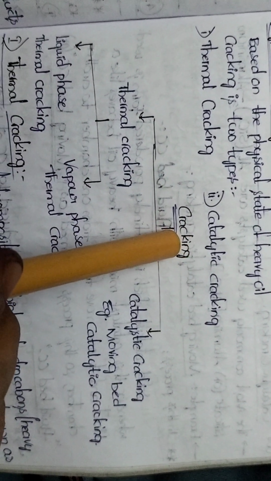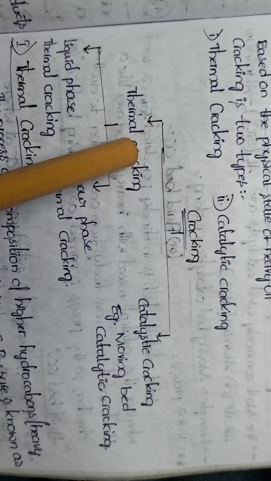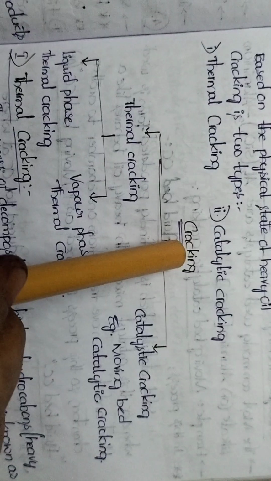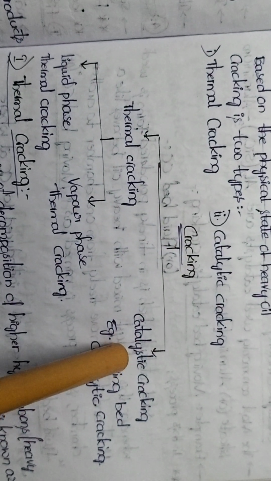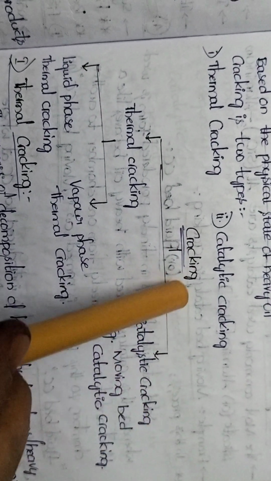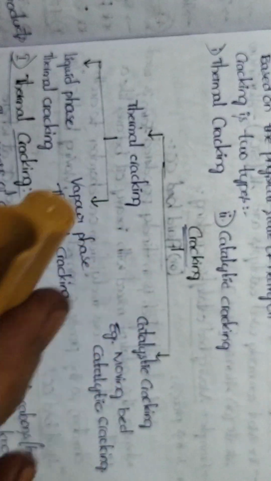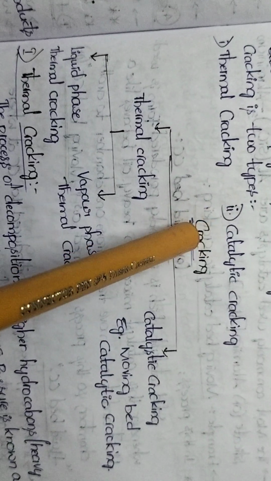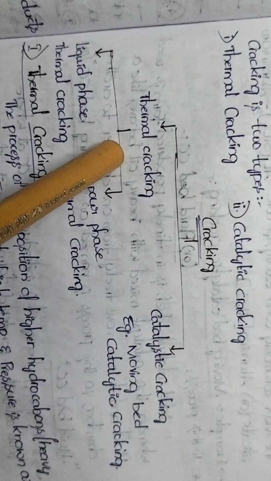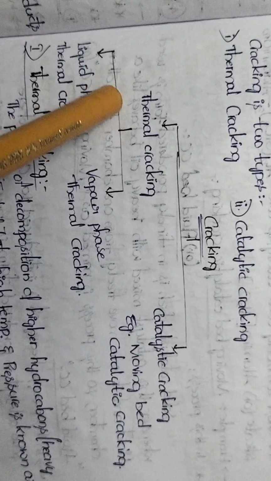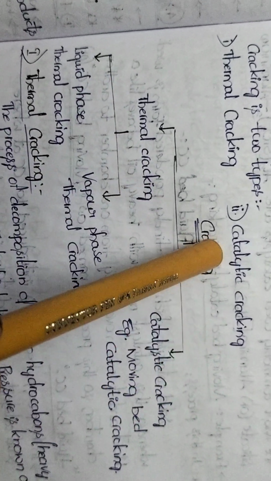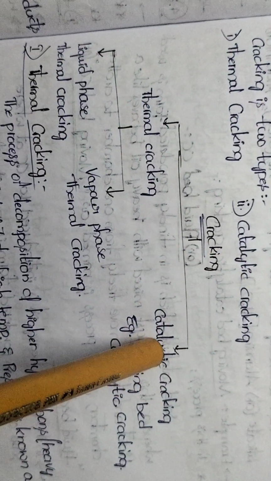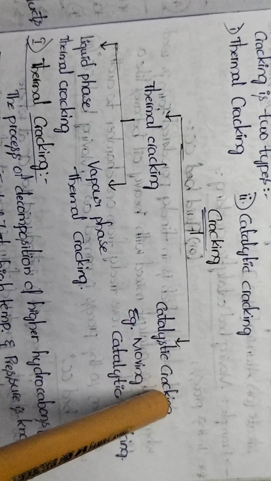If the cracking process takes place at high temperature and pressure, that process is called thermal cracking. If the cracking process takes place by using a catalyst, that process is called catalytic cracking. What is cracking? Decomposition of higher hydrocarbons into lower hydrocarbon. If we decompose higher hydrocarbon into lower hydrocarbon at high temperature and pressure, that process is called thermal cracking. If we decompose higher hydrocarbon into lower hydrocarbon by using a catalyst, that process is called catalytic cracking.